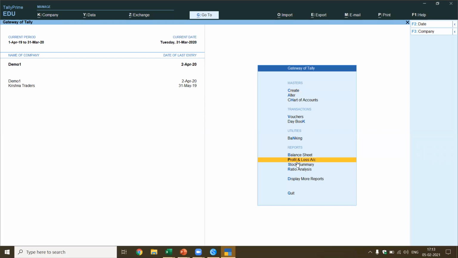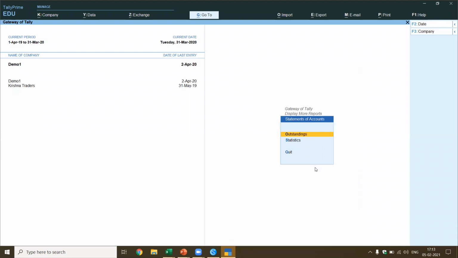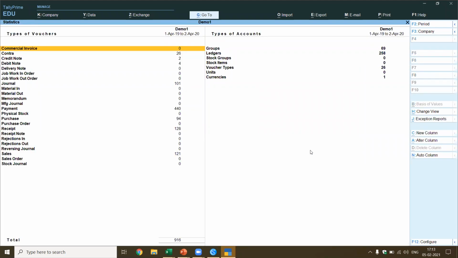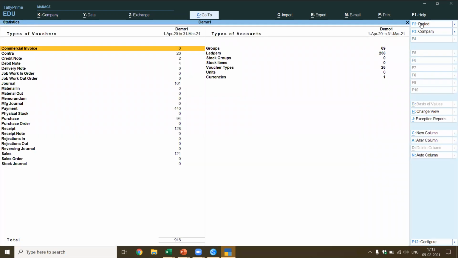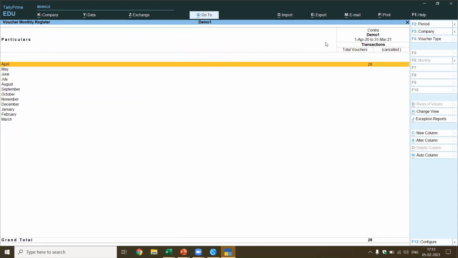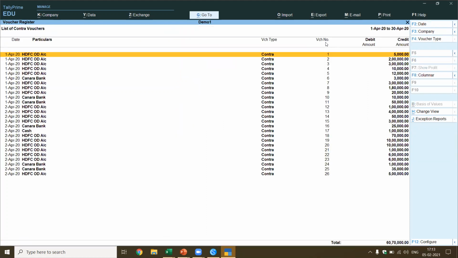Now, let me come to the day book. If you look at 1st April to 2nd April 2020, I'll change the accounting period. In this case, this is the data we have. Now let me change the period to April 2020 to March 2021. Now, if you see, these are the transactions I got. These are all the transactions, including the 26 contra transactions. I said I got only 2 dates.